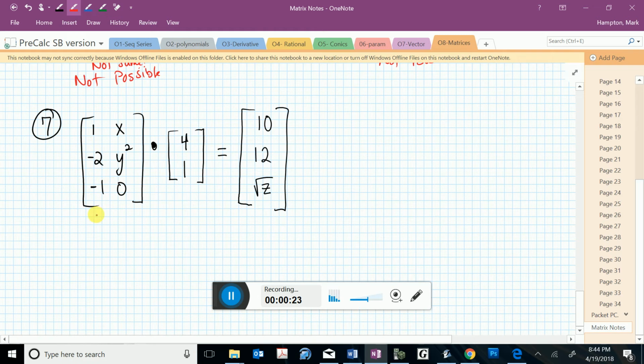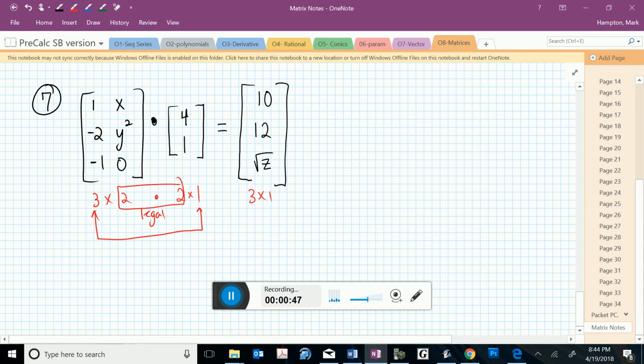So this first matrix is a 3 by 2 matrix, and we're multiplying it by a 2 row by 1 column matrix. And so according to this, that's legal, that's acceptable, and this should be my answer size. And in fact, this is a 3 by 1 matrix. So this does represent a legal, legitimate problem.